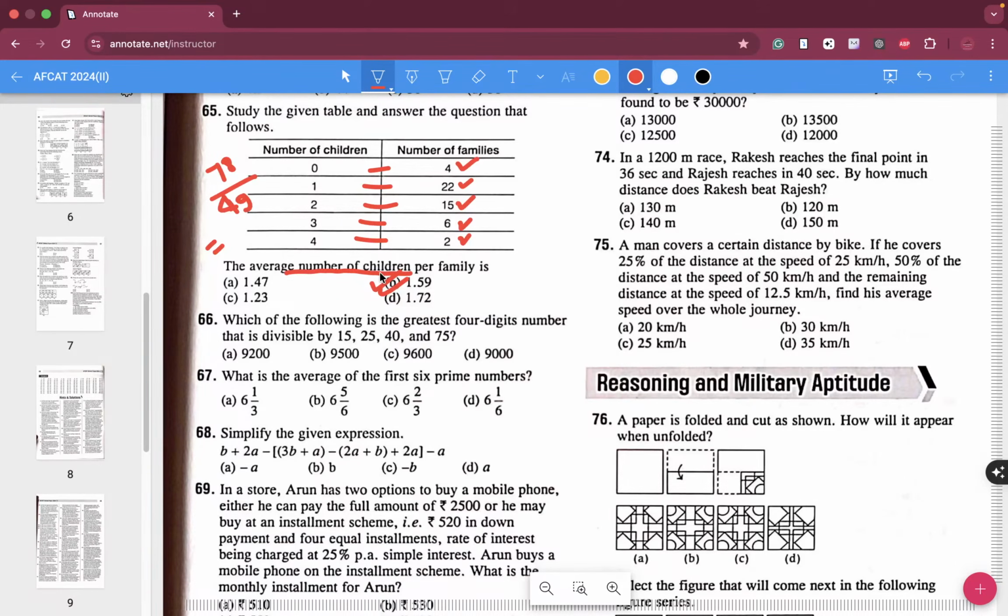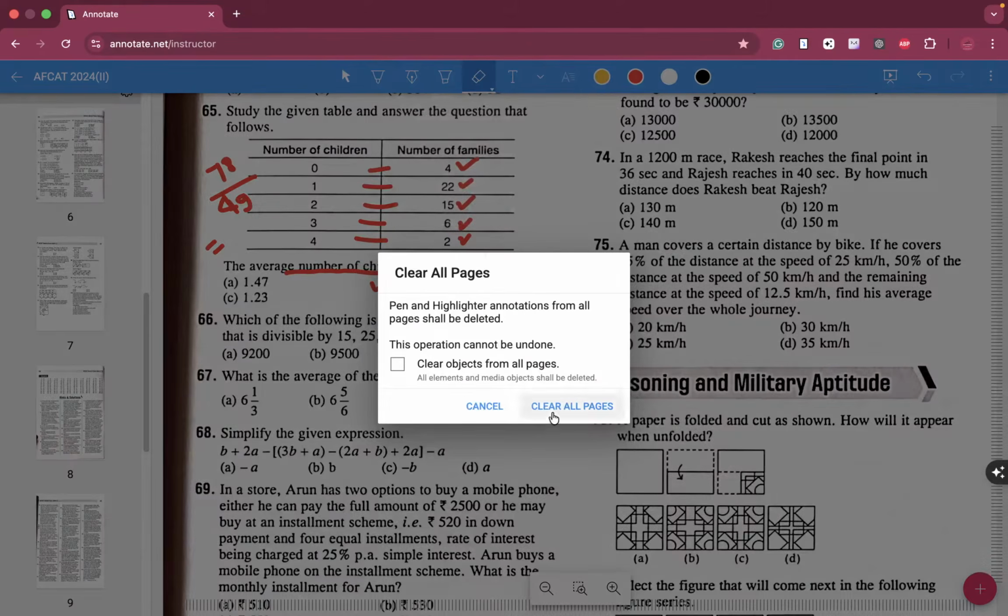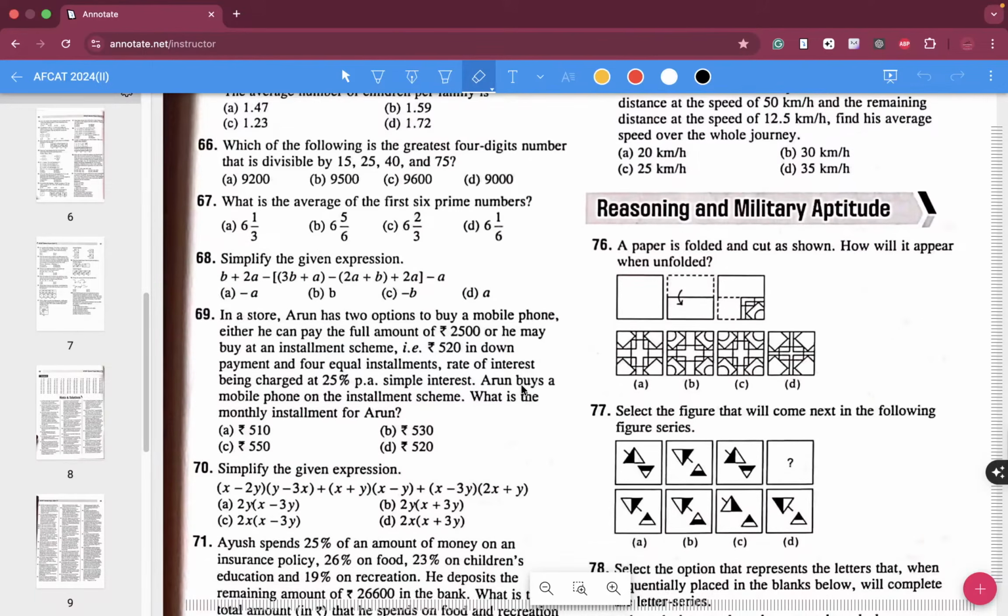Question number 66 asks which of the following is the greatest 4-digit number that is divisible by 15, 20, 40 and 75. So pick up the greatest number, which is 9600.